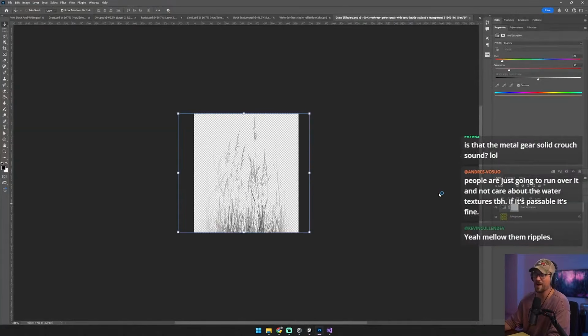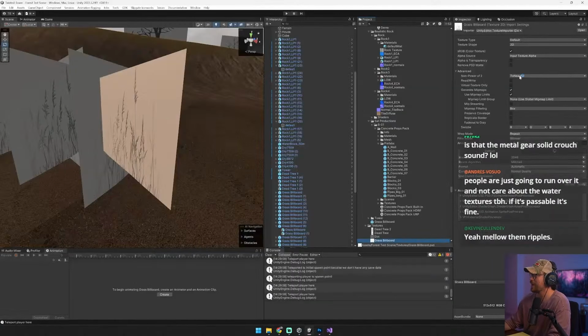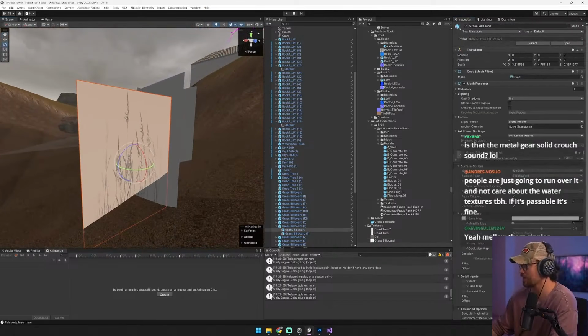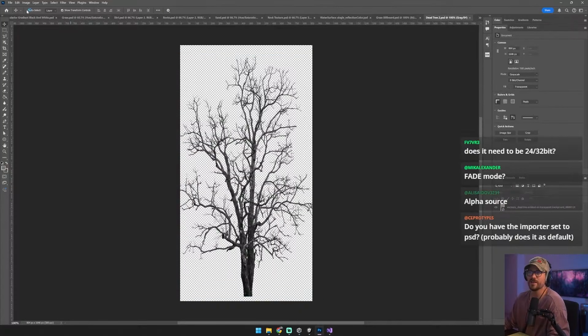Let's go to our grass billboard here and take a look and see what the alpha transparency is set to. Input texture alpha, good. Alpha is transparency, remove matte, apply. Okay, so that should do it. And for some reason it's not. So let's figure out what's going on here. So this is the tree, right?